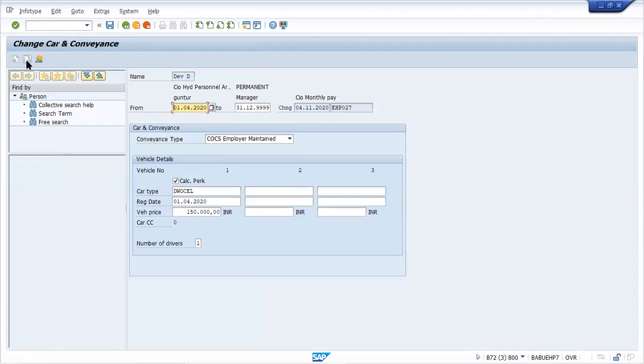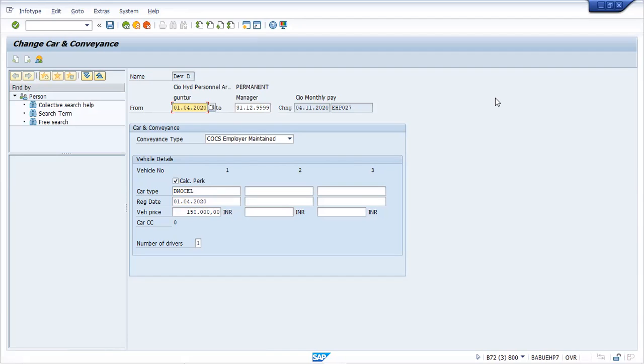Yeah. So here you can see the entire info type 583 is maintained for the entire financial year. We're not maintaining month-wise, right? Is this clear? Yes, sir. Okay. So accordingly, depending upon your convenience type, we can maintain COCS, which is nothing but company owned car scheme, or you are maintaining your OICS, which is basically your own car scheme. So you have to capture that.